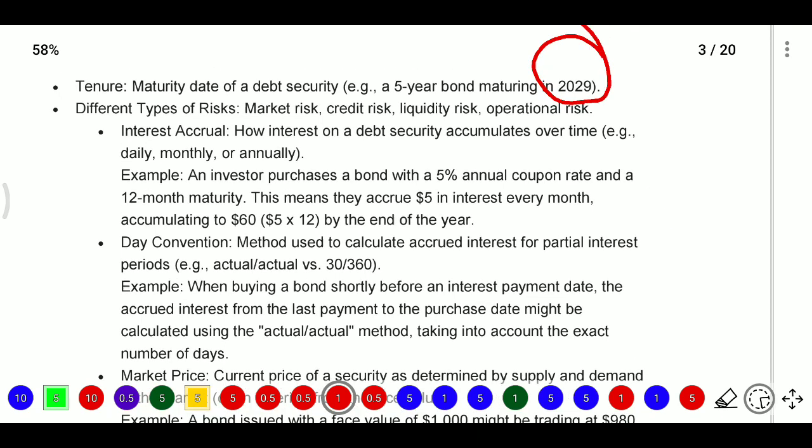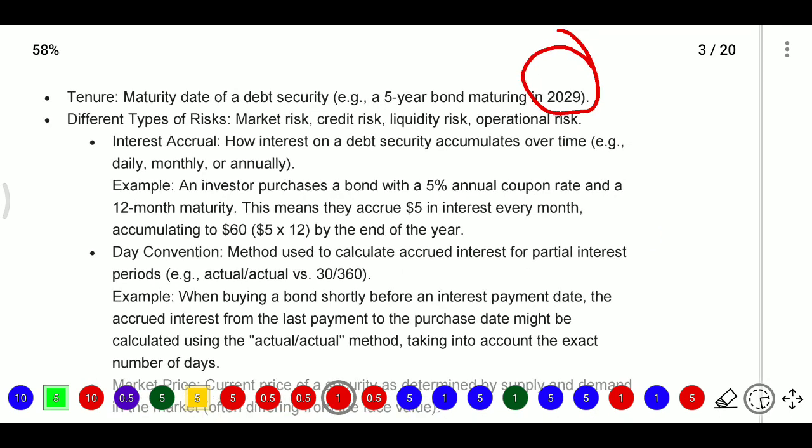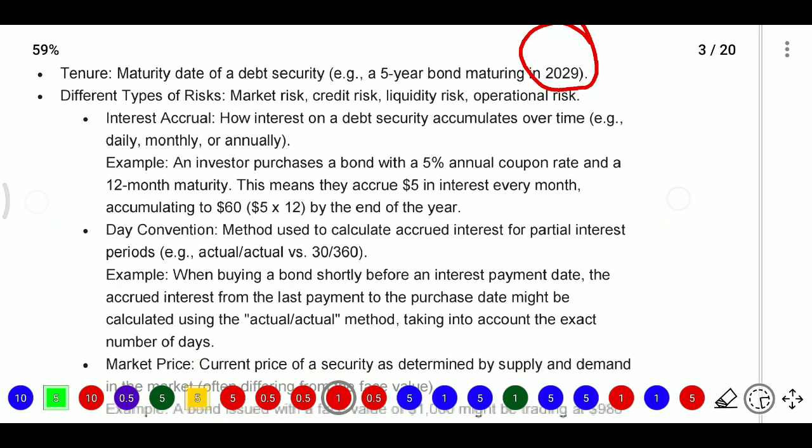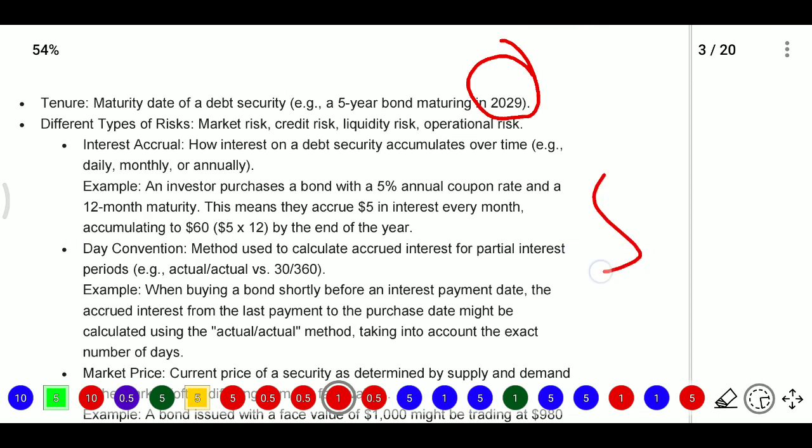So we have market risk, credit risk, liquidity risk, and operational risk, and whenever we have it, reinvestment risk also. Here different types will be there, but one concept will be required: the interest accrual concept. When the market price or sale price is calculated, the interest concept will arise.